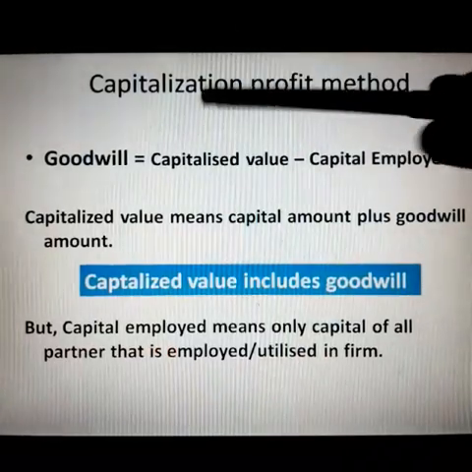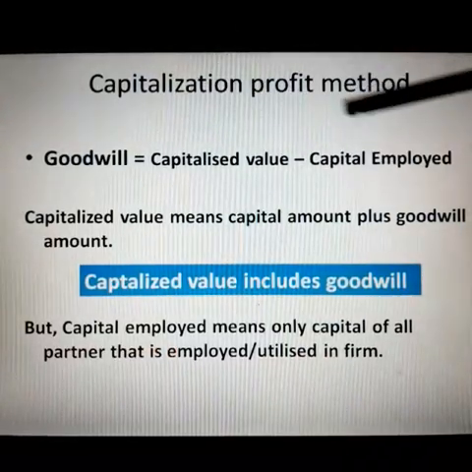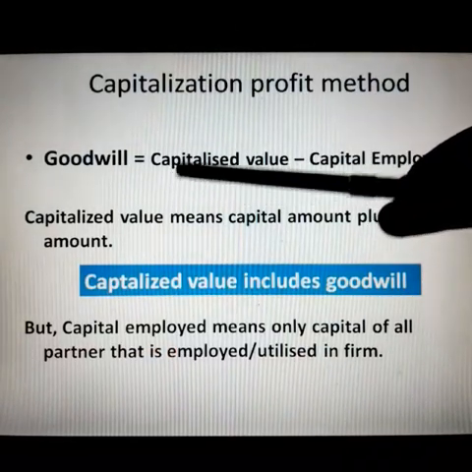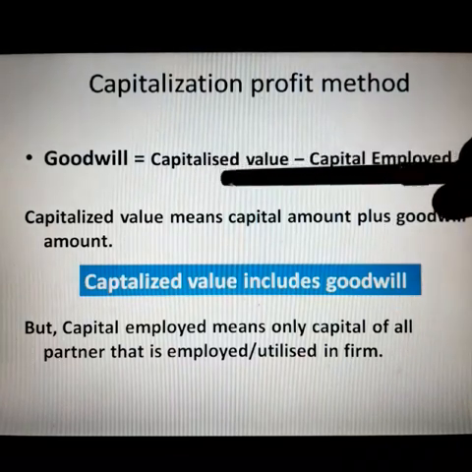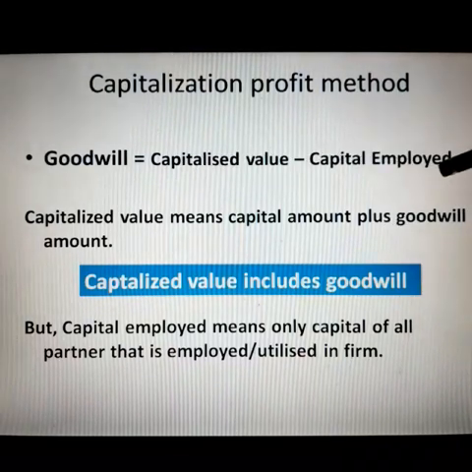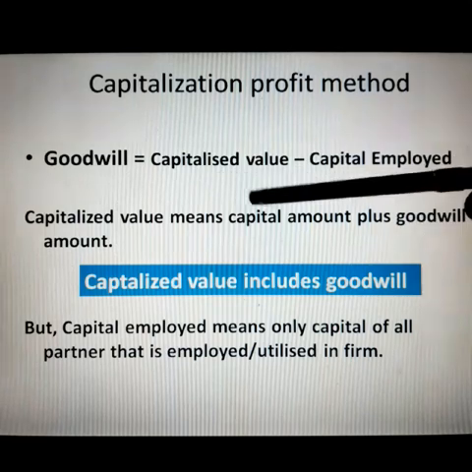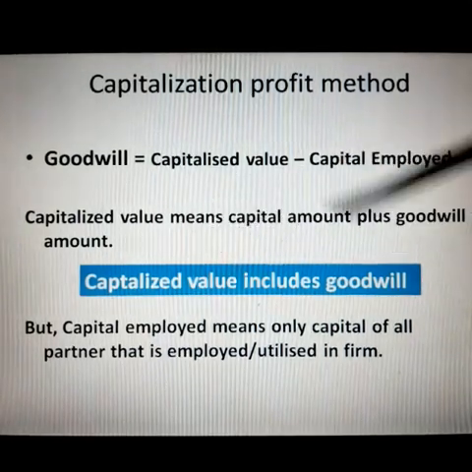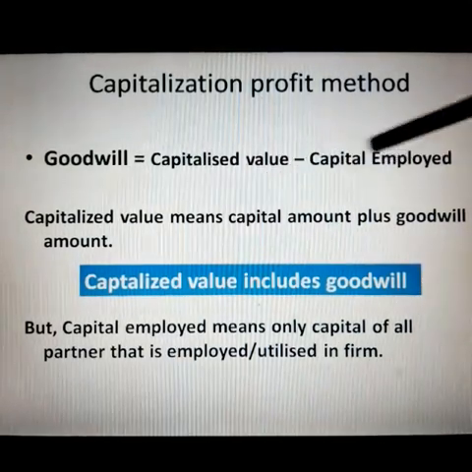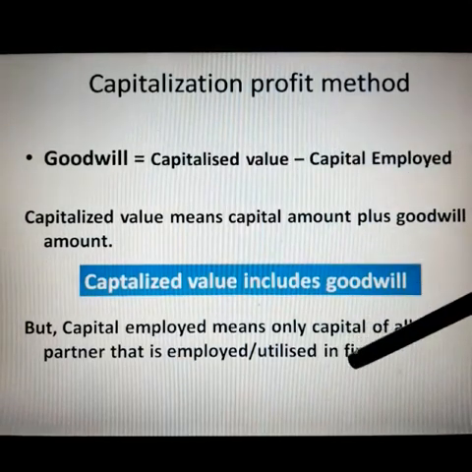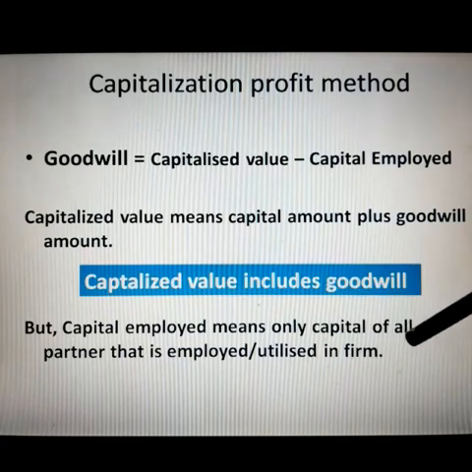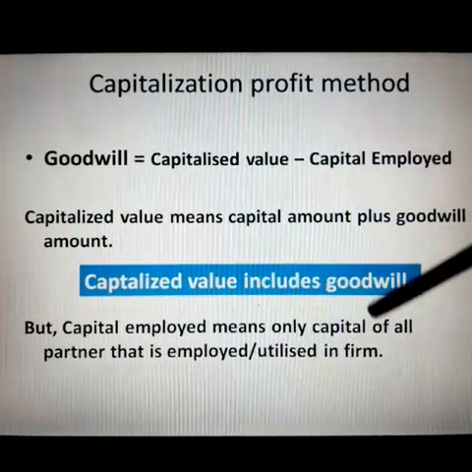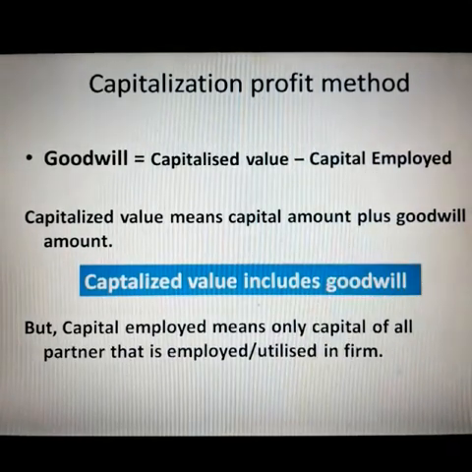Now in the third method, that is the capitalization profit method, goodwill can be calculated by deducting the capital employed from the capitalized value. Now capitalized value means capital amount plus goodwill amount. When we add the two amounts we get the capitalized value, and capital employed means simply the capital which is brought by all the partners, as you can see in this slide.